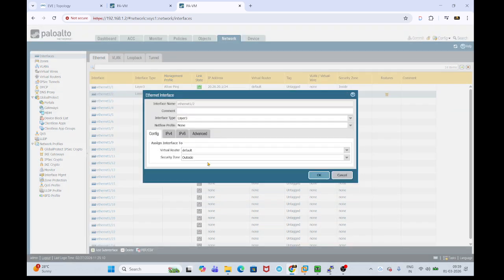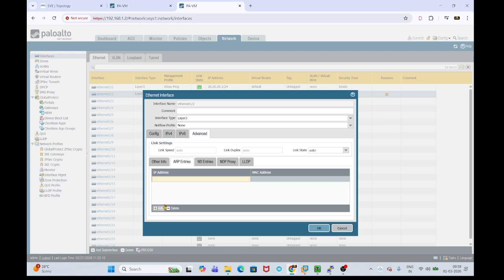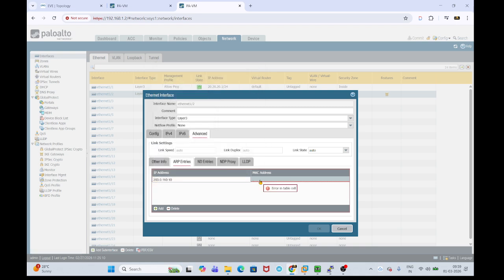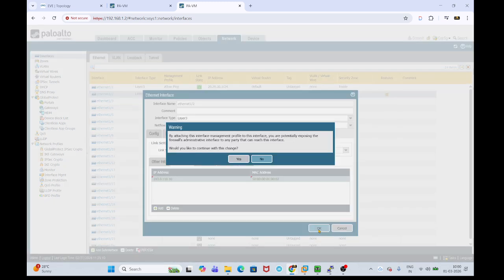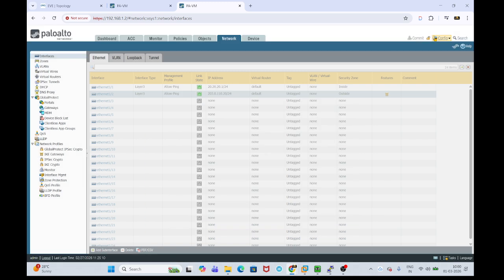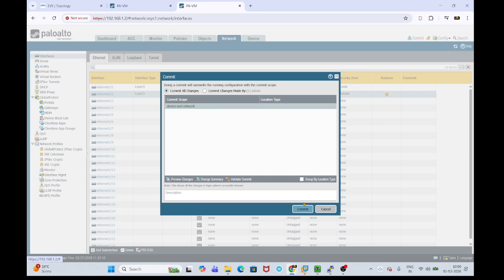This is the Ethernet 1/2 ARP entries. Add. This is my other side of the firewall, which is in the Hyderabad location. This is its respective MAC address. Click on OK. We have made changes, right? So then we need to commit.